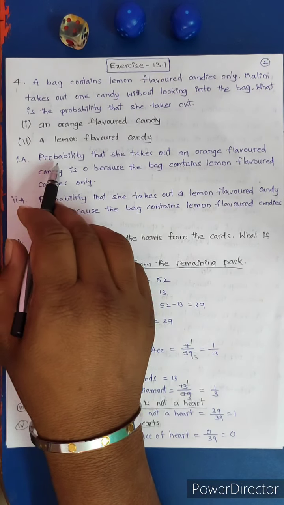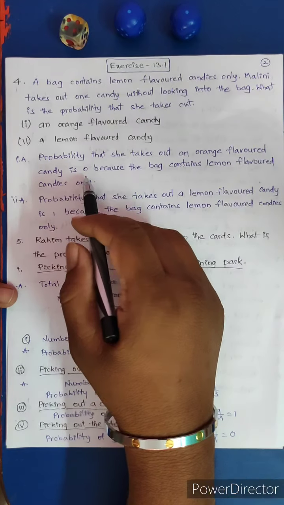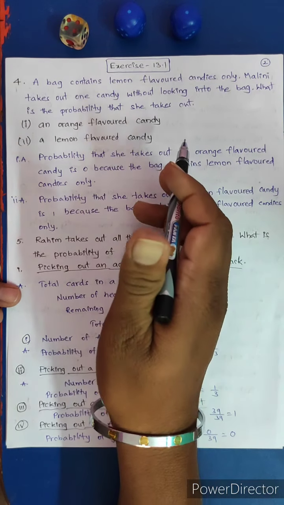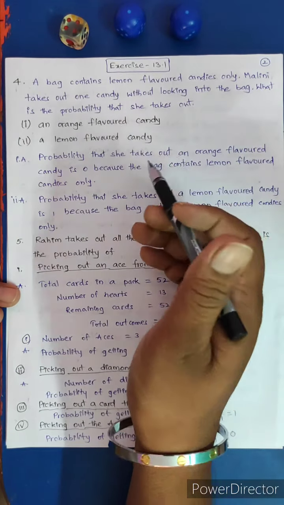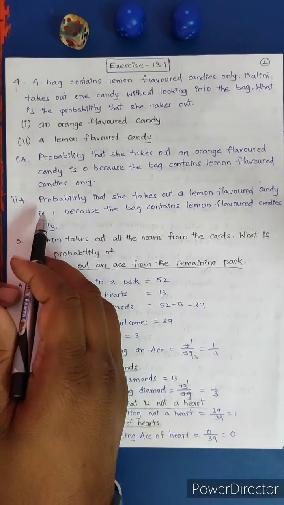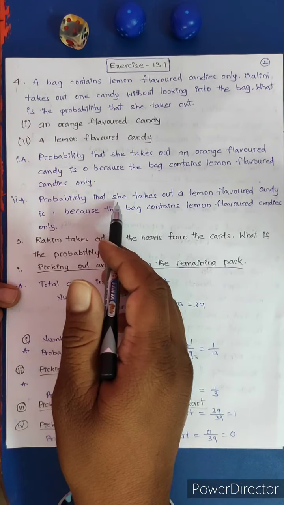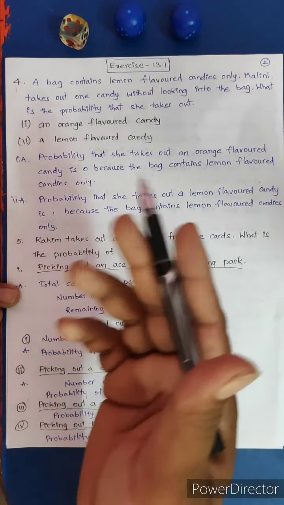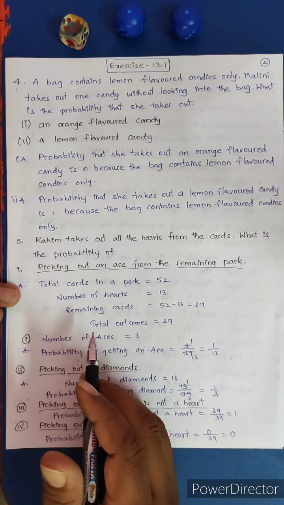Answer first one: the probability that she takes out an orange flavored candy is 0, because in that bag there are no orange flavored candies. Second one: the probability that she takes out a lemon flavored candy is 1, because in that bag all are lemon flavored candies.